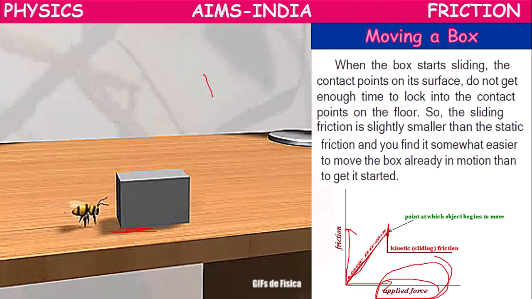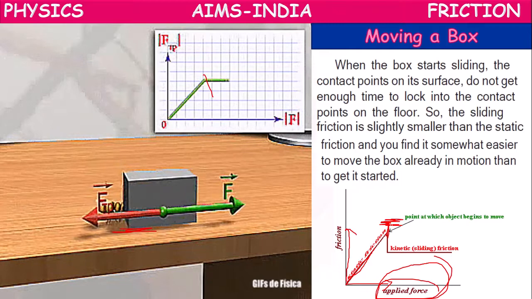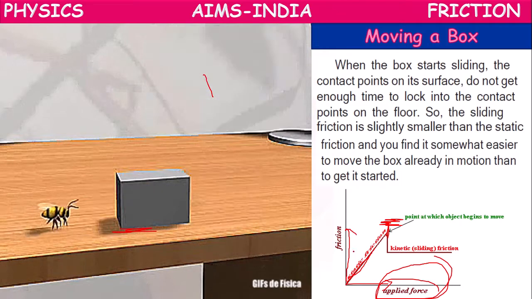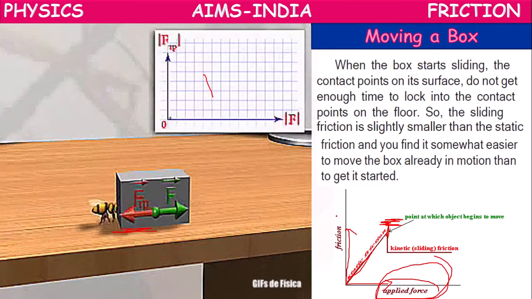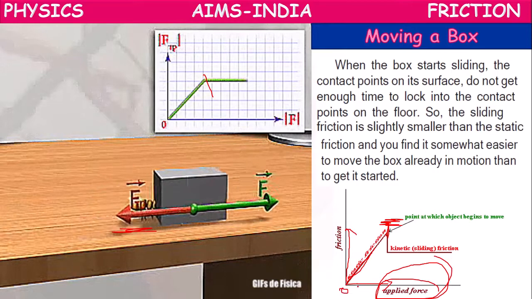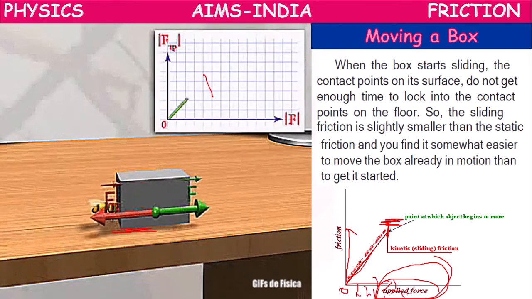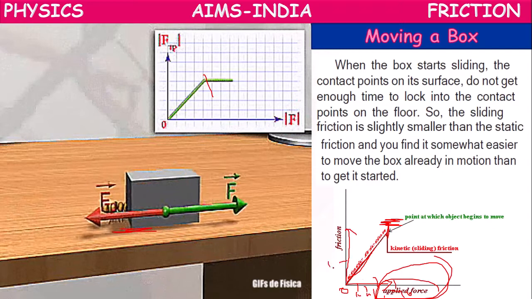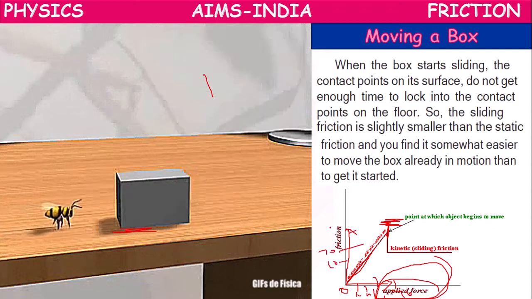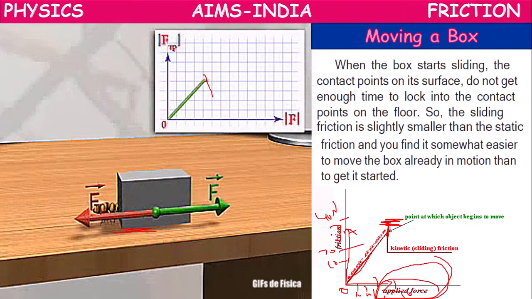So up to a certain limit, as applied force increases, friction force will increase. Suppose we start from 0: applied force 10, 20, 30, 40, and frictional force also 10, 20, 30, 40, like that it will increase.